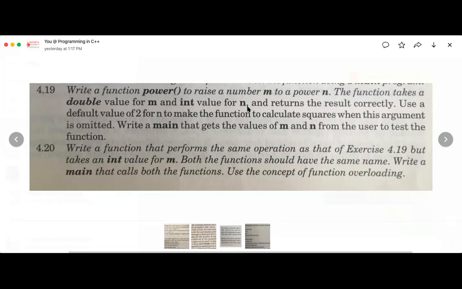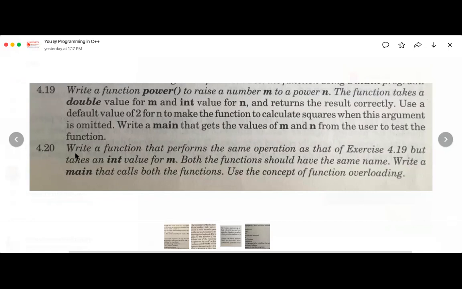Use a default value 2 for n. If n is not passed, take the default value. So my prototype becomes int n equal to 2, making the function calculate the square when this argument is omitted. Write a main that gets the values m and n from the user to test the function.